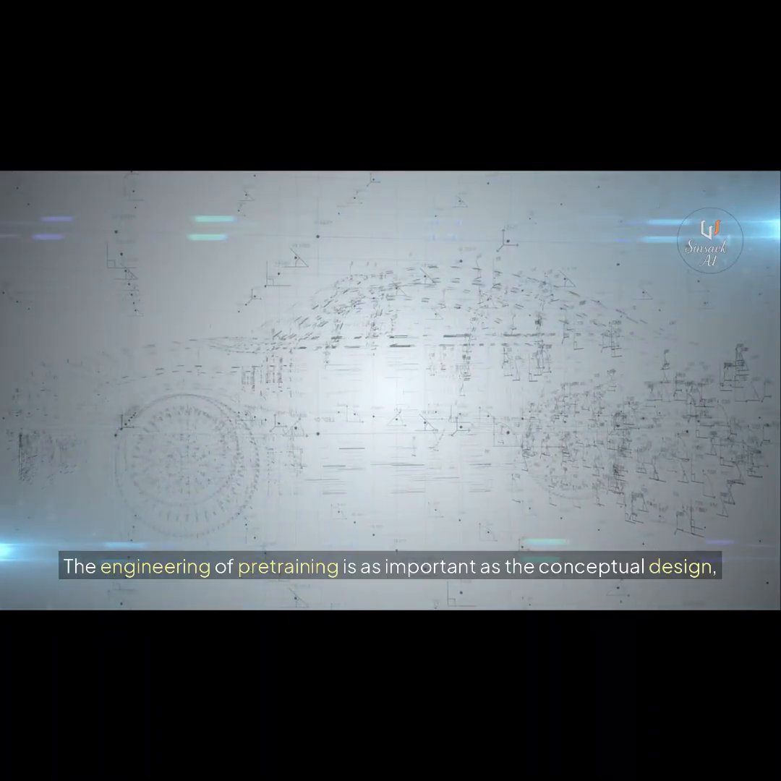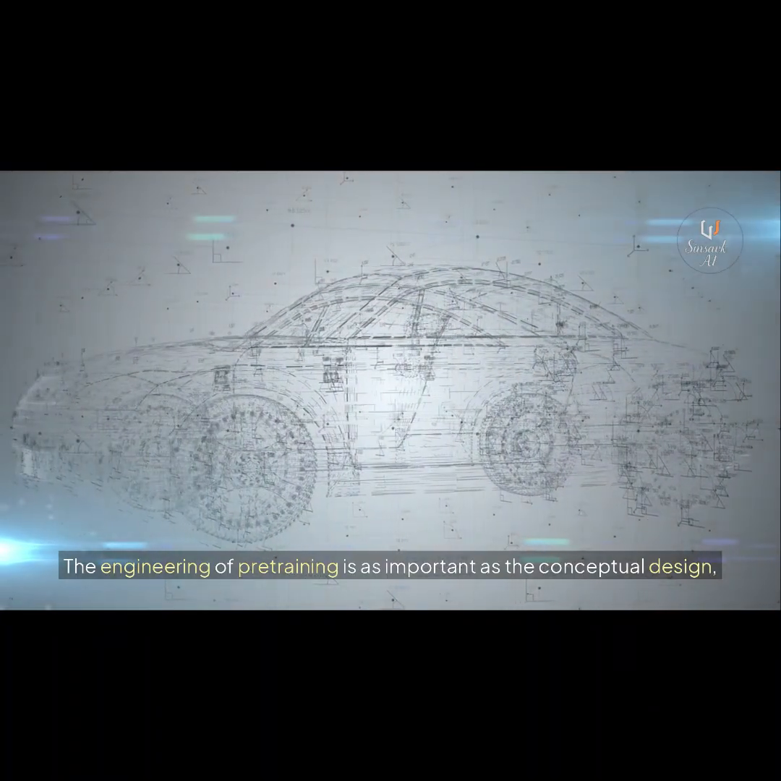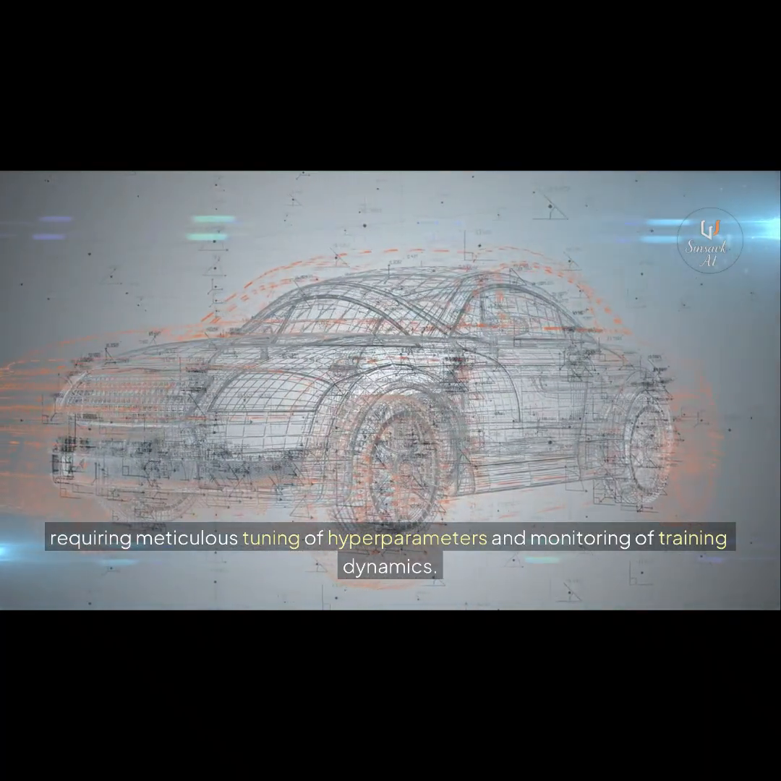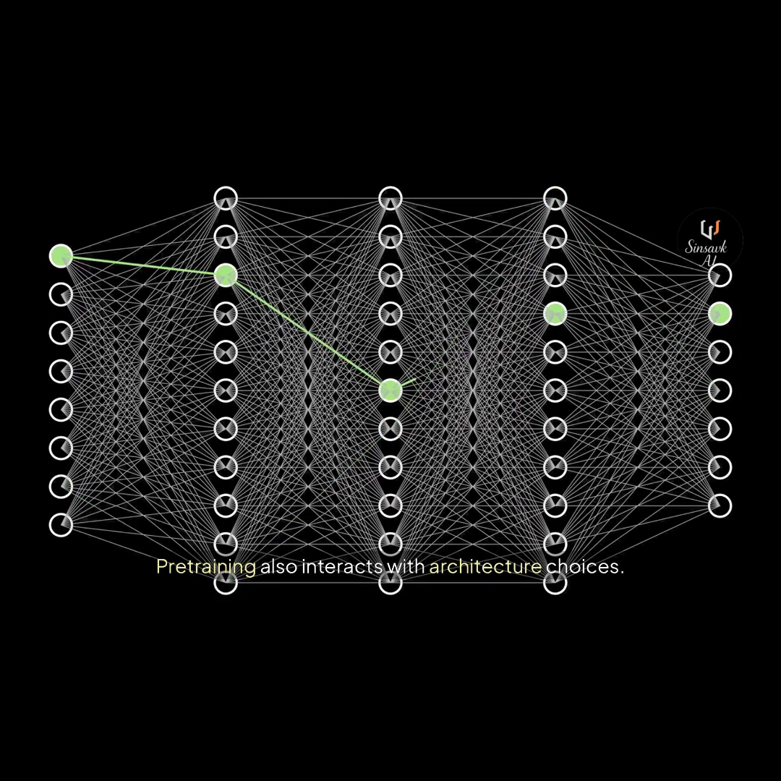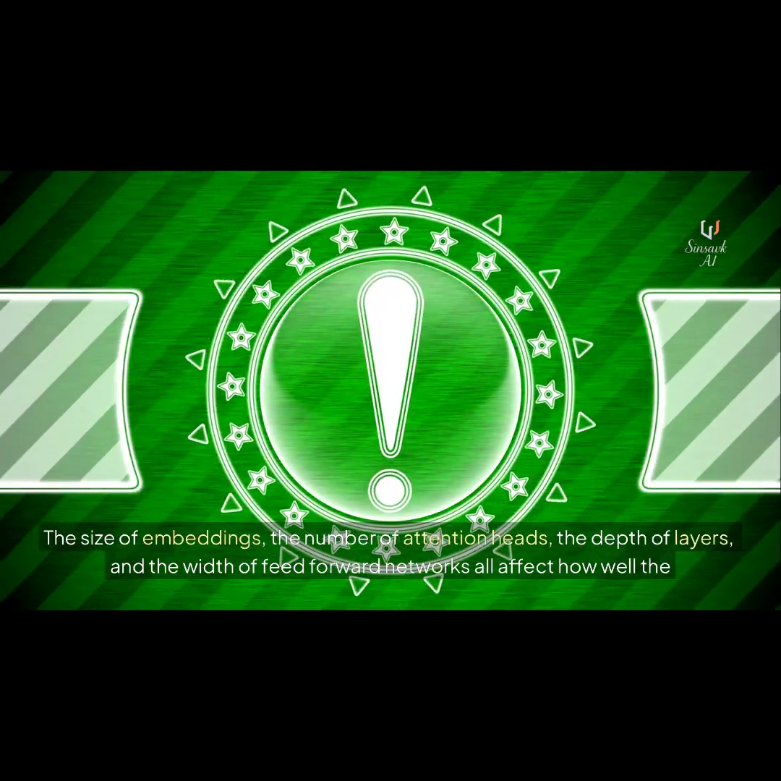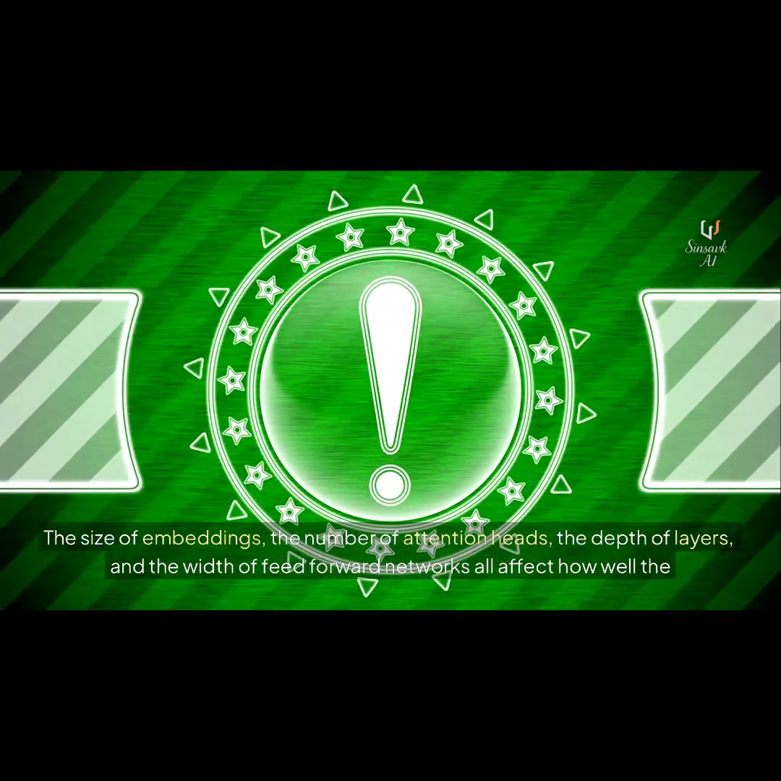The engineering of pre-training is as important as the conceptual design, requiring meticulous tuning of hyperparameters and monitoring of training dynamics. Pre-training also interacts with architecture choices. The size of embeddings, the number of attention heads, the depth of layers, and the width of feed-forward networks all affect how well the model learns during pre-training.